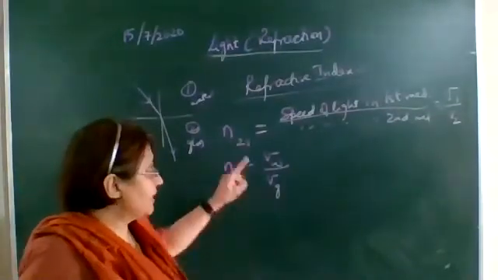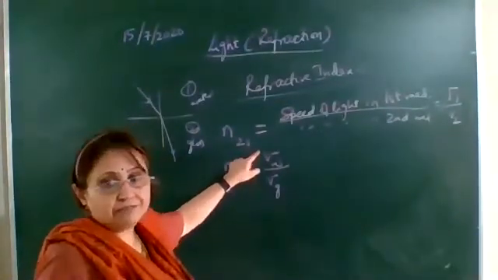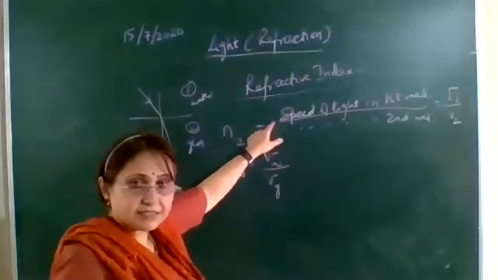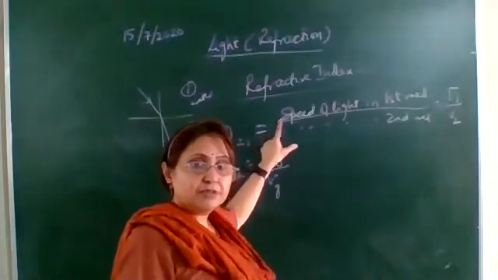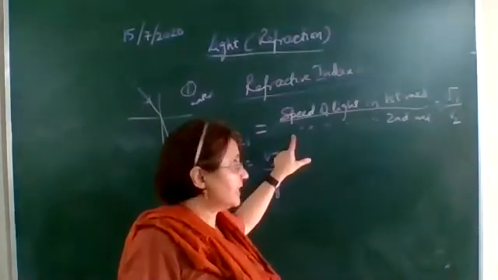Okay, so the refractive index of the second medium with respect to the first is defined as the ratio of the speed of light in the first medium to the speed of light in the second medium.